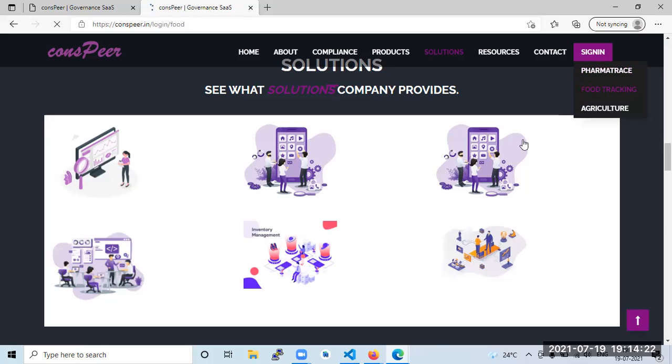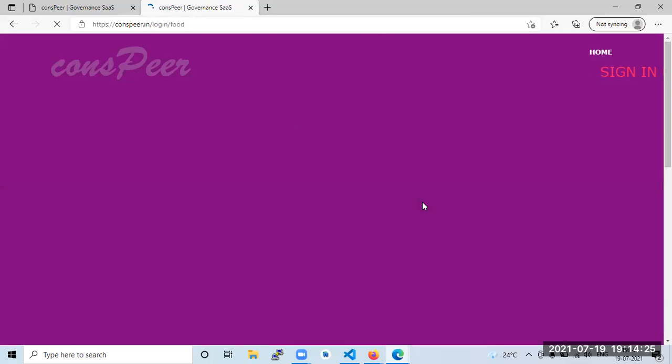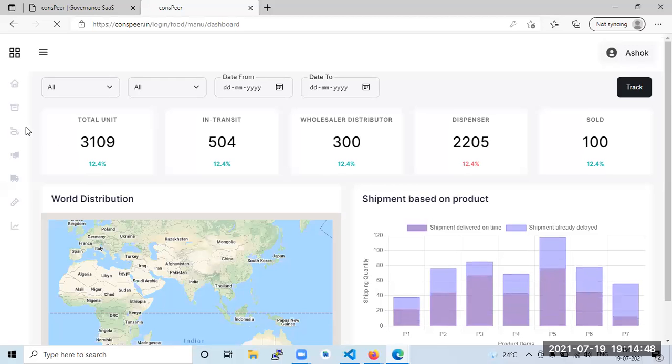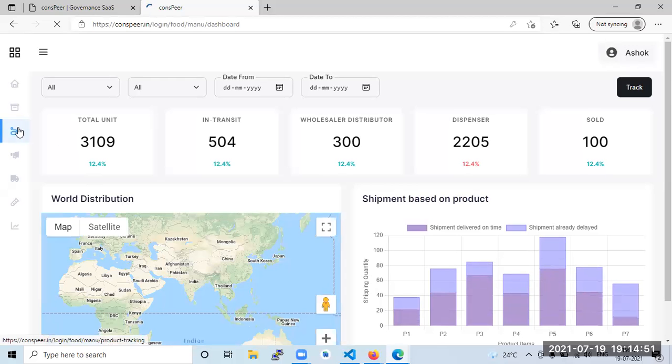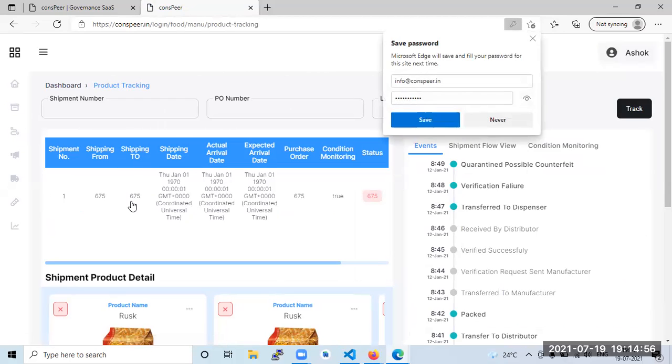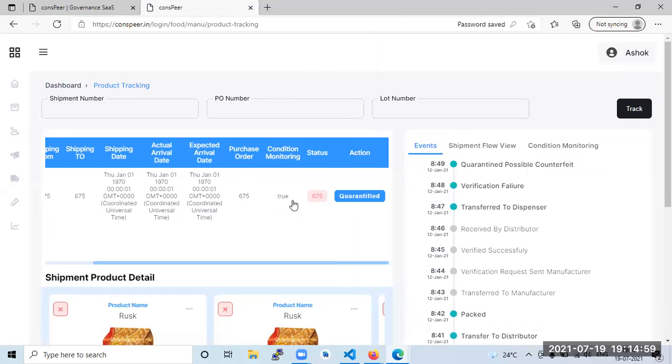We have one feature, product tracking, from shipping to time of arrival. Condition monitoring is true, meaning a sensor is attached.